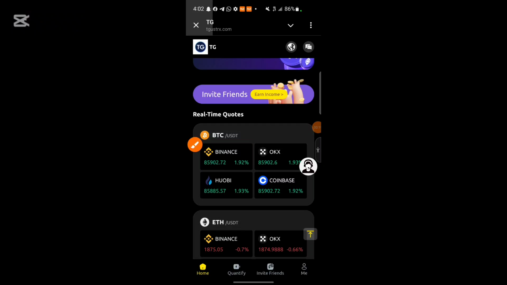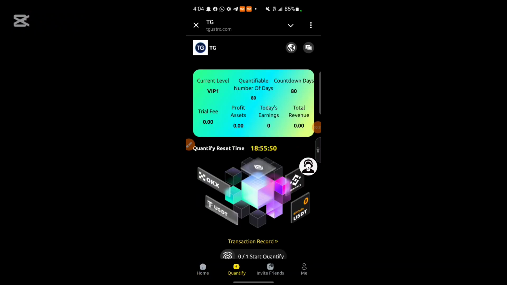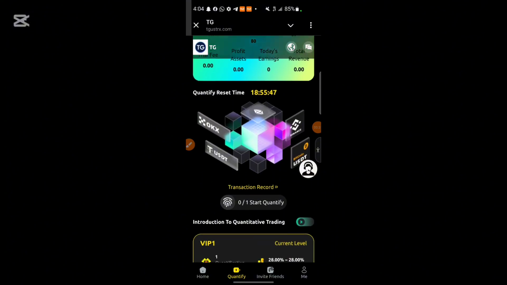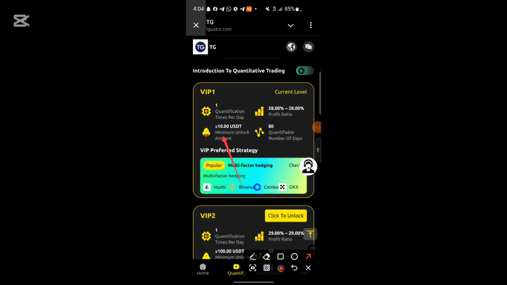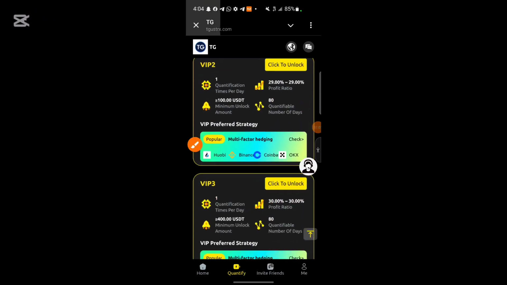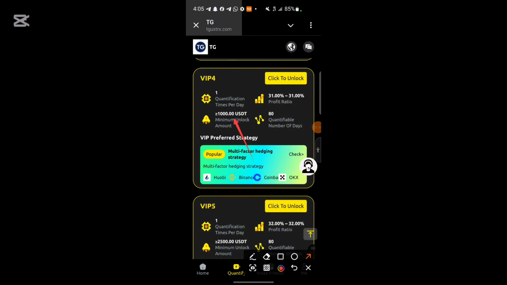To get started with the mining, all you need to do is to check their mining plans. As for VIP 1, you need to recharge a minimum of 10 USDT and earn 28% of your income in just 80 days. The same goes for VIP 2, VIP 3, VIP 4, and the rest of them. So you can see that they have high returns in the investment plans.